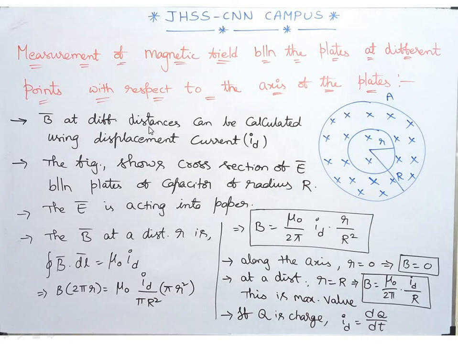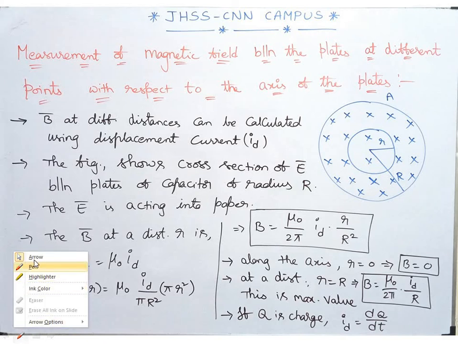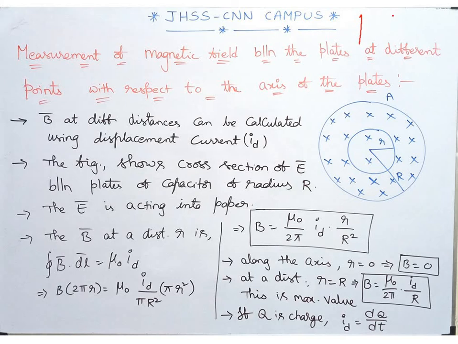So the magnetic field at different distances can be calculated using displacement current. That's obvious, because in between the plates of the capacitor we have only the displacement current. You can notice here the cross section of that particular electric field between the plates of the capacitor of radius R. That's obvious, right? Between the plates of the capacitor we have an electric field. I am speaking about this region.